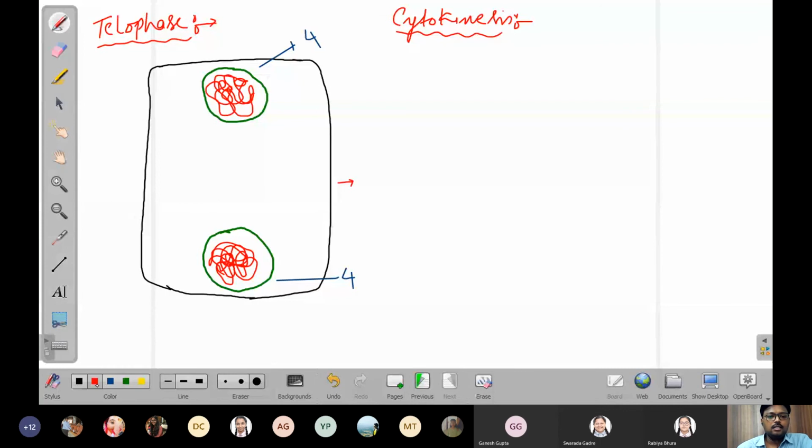But the cytokinesis is different in plant and animal cell. Why? Anybody can tell me? Sir, because of cell wall is present. Or a main reason?